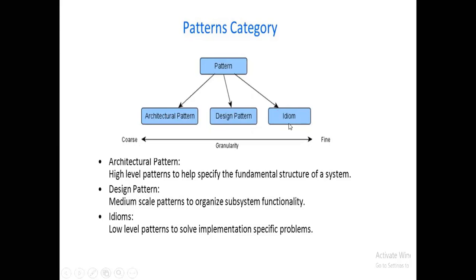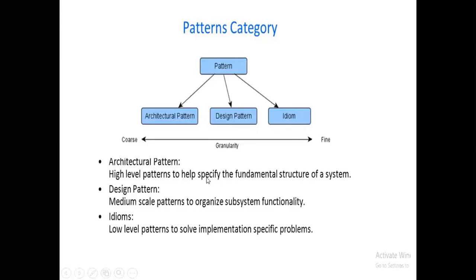As we move from idiom to architectural pattern, we move to coarse granularity, and when we move from architectural pattern to idiom, we move to fine granularity. Architectural patterns are of a higher level, while idioms are at a lower level of specification.